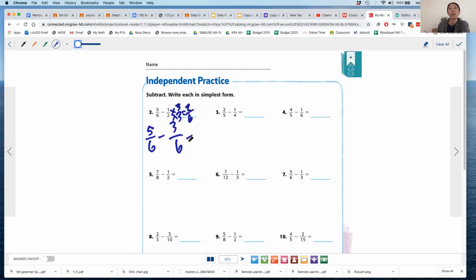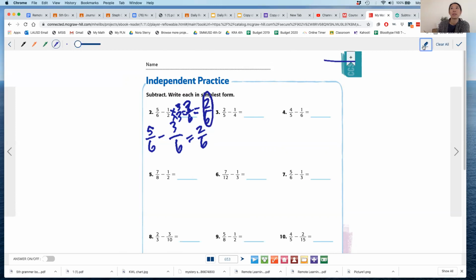What's 5/6 minus 3/6? 2/6. So the answer is actually also 2/6. No, sorry. I should have subtracted 3/6, right? So 5/6 minus 3/6 equals 2/6. So the final answer is 2/6. Oops, sorry, that is not the final answer because that's not in simplest form.